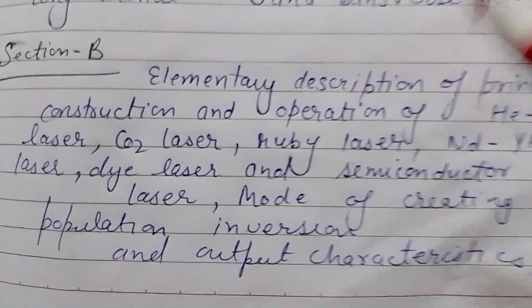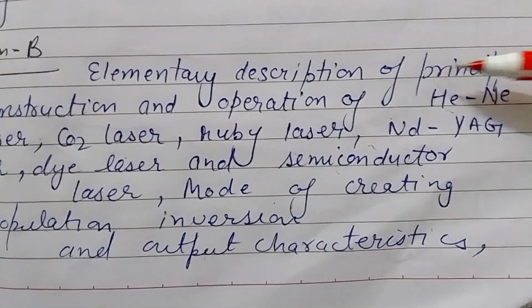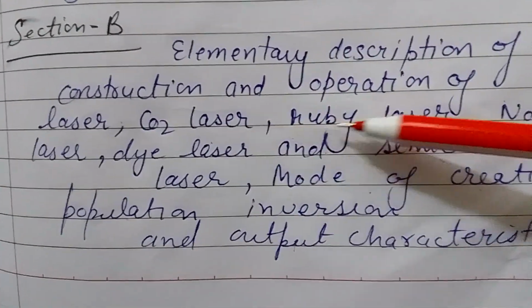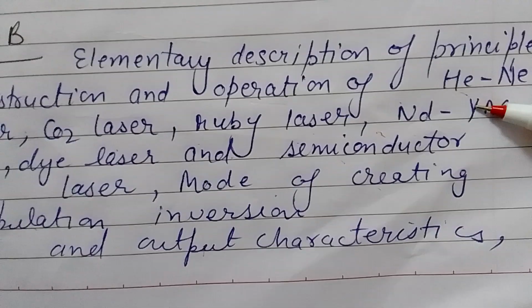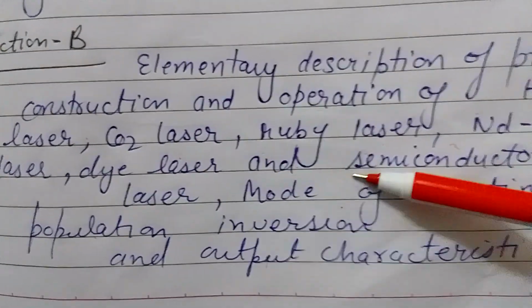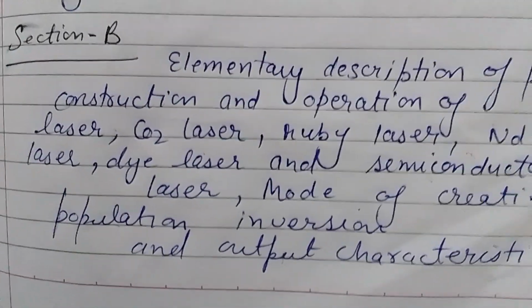Section B consists of elementary description of principle, construction and operation of helium-neon laser, CO2 laser, ruby laser, Nd:YAG laser, dye laser, semiconductor laser, modes of creating population inversion and output characteristics.